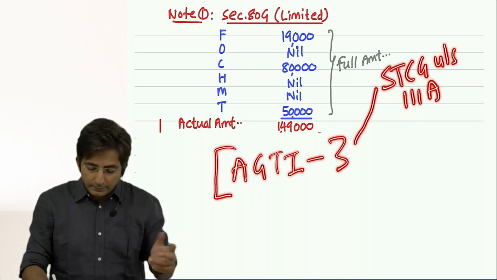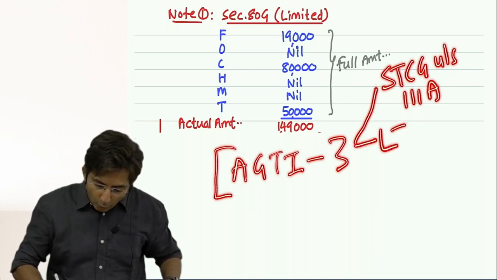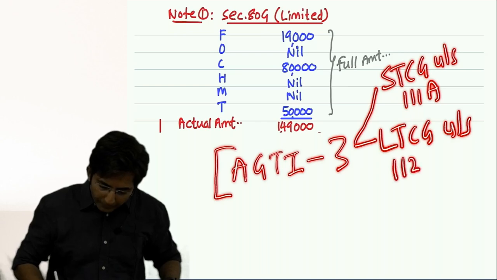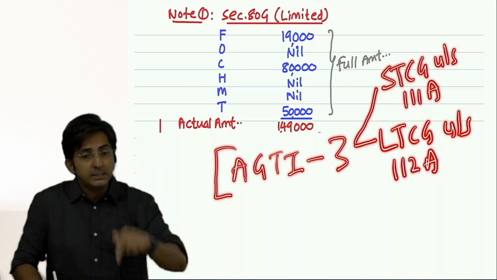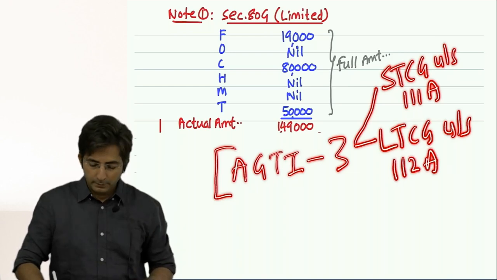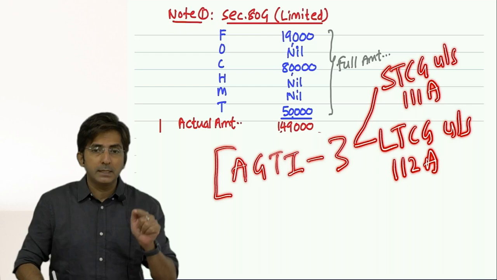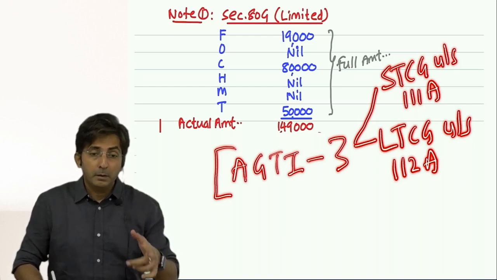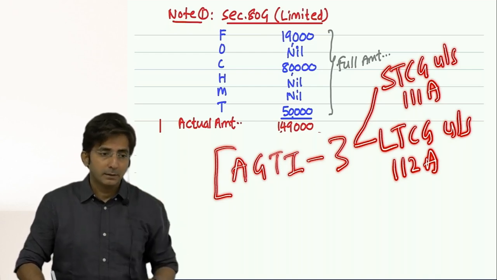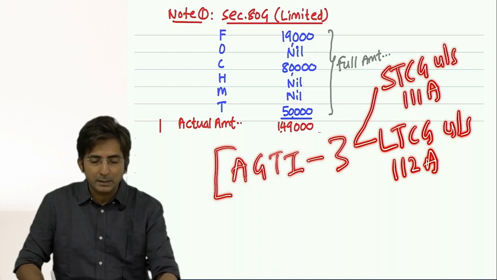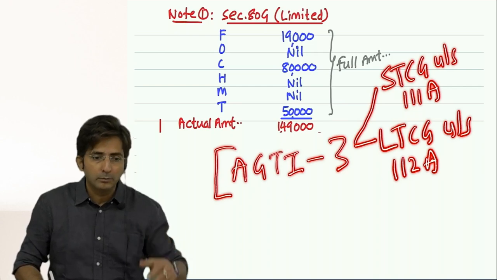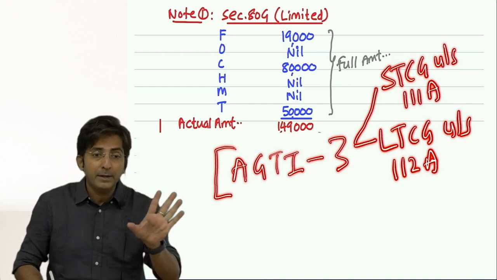Then there is something called long term capital gains under section 112A. This is again equity shares but long term. For short term the section is 111A and for long term the section is 112A, but both pertain to equity shares. Capital gain does not necessarily come from equity shares only. You can also make capital gains by selling your gold, jewelry, land. Anything can be sold for capital gains.